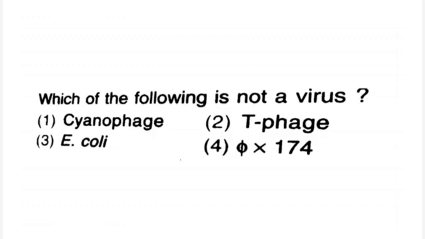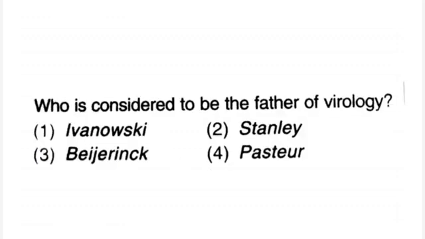Which of the following is not a virus? 1. cyanophage, 2. T phage, 3. E. coli, 4. phi X 174. Right answer is 3, E. coli.